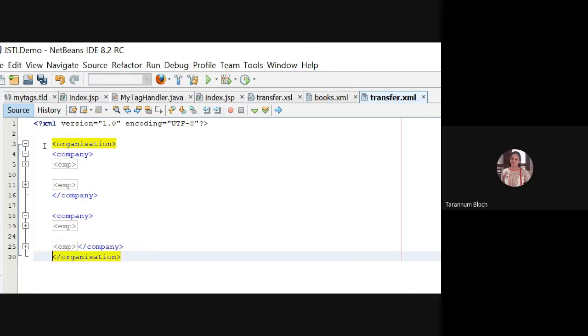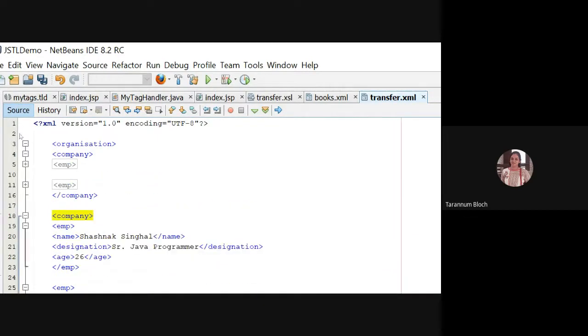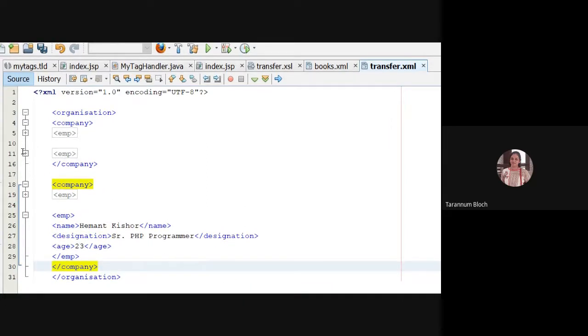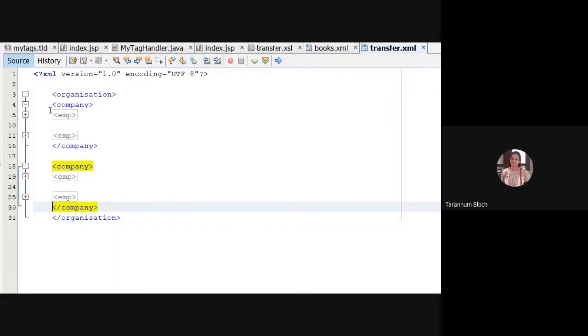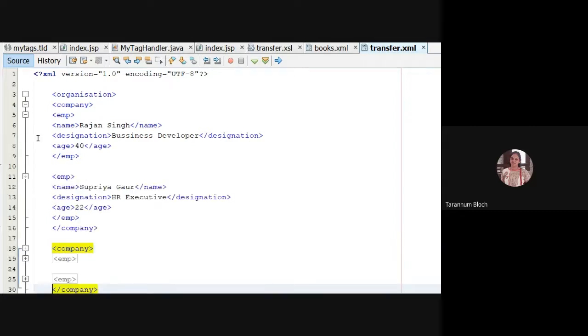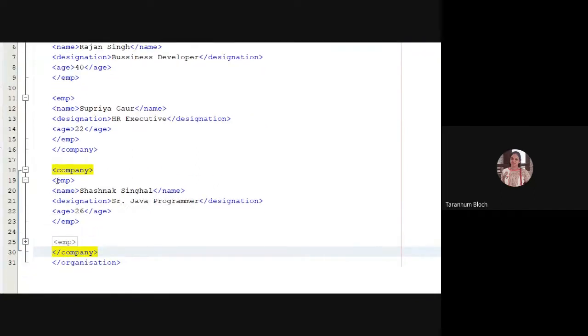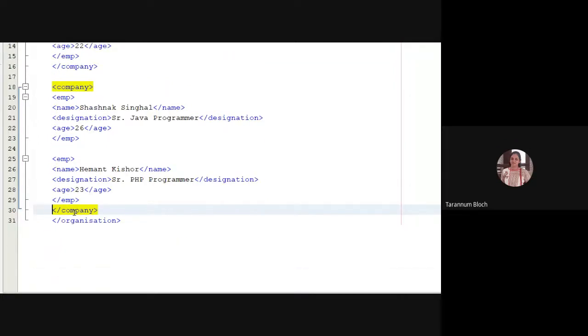Can you understand the structure, right? Organization is the root tag. In that I have company 1 containing 2 employees, company 2 containing 2 employees. Employee 1 in company 1 is Rajan Singh, business developer, age 40. Employee 2 is Supriya Gaur, HR executive, age 22. Company 2, employee 1, Sasank Shingle, senior Java developer, age 26. Company 2, employee 2, Hemant Kishore, senior PHP developer, age 23.